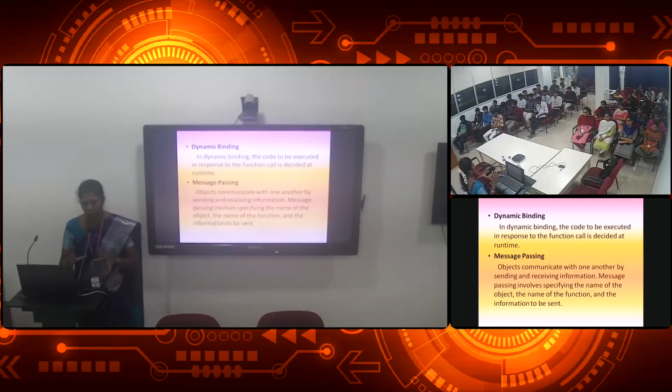In a program, there will be classes, functions, and objects inside them. They will communicate with each other. That will be called message passing. When the object, function, and information are communicated together, that will be called message passing. So these are the basic concepts of C++.